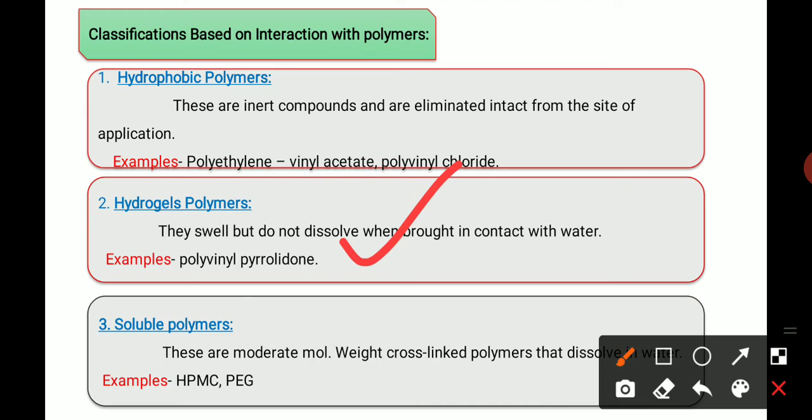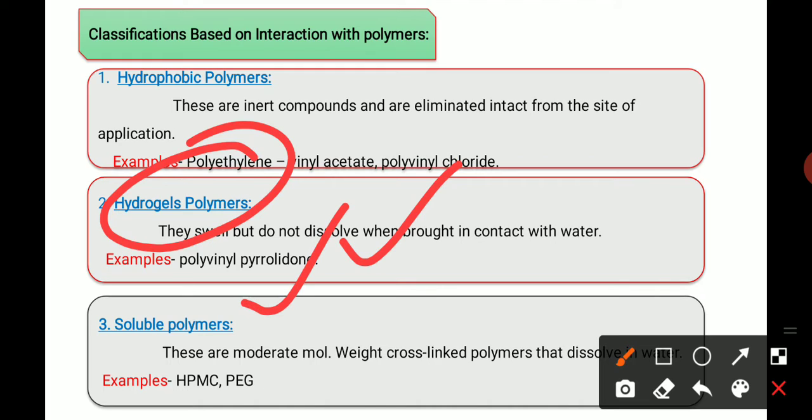Again I am repeating what hydrogel polymers are. When that type of polymer comes in contact with water, it does not dissolve, but it absorbs the water and swells into a gel-like structure. That type of polymer is known as hydrogel polymers. Example: polyvinyl pyrrolidone.